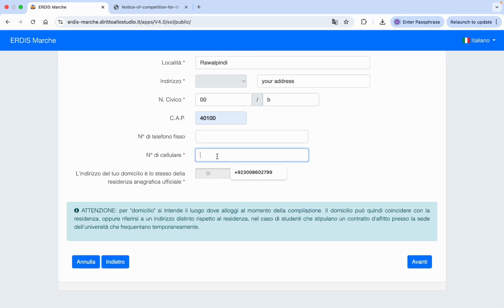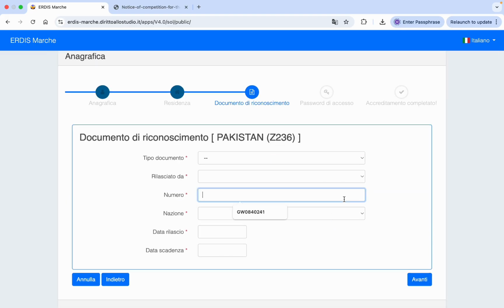And here you need to write your mobile number. So you can write with 00, let's say 92, and then your mobile number. If your domicile address and this postal address are the same, then you need to click on C, and if the two addresses are different, then you need to click on No, and then you again need to write your domicile address or your postal address, and then again you need to click on Avanti, and here you need to upload your document.